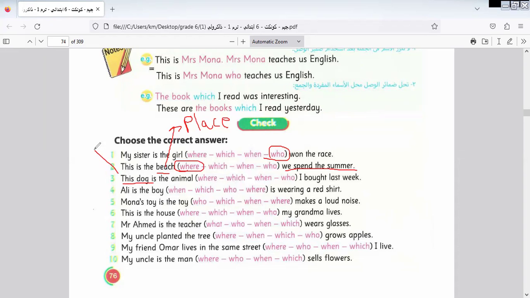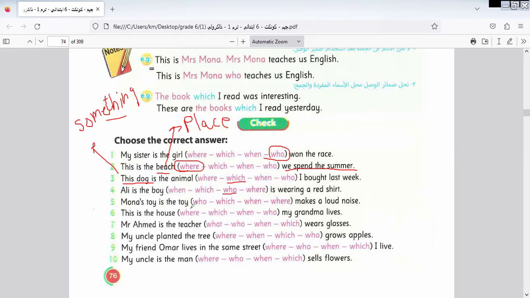The dog. So the dog is something, a thing, not a person. So I use what? Which. Ali is the boy who is wearing. Excellent.